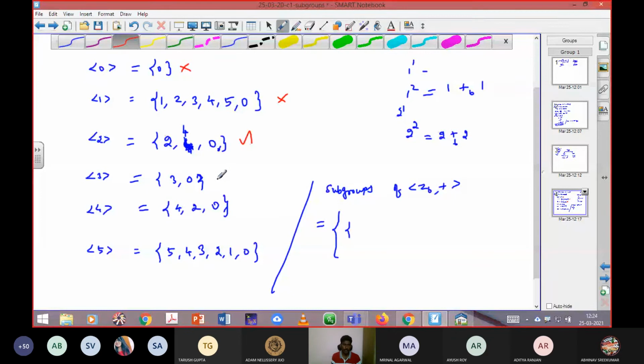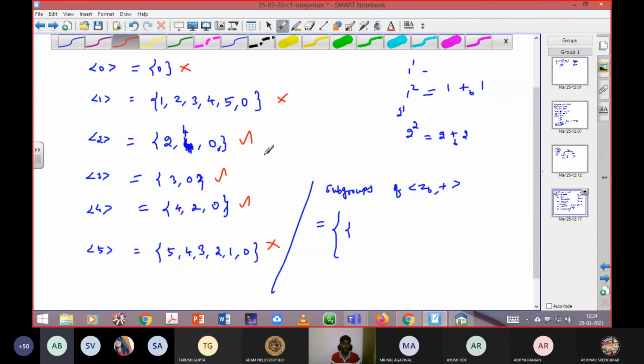Next, 3. Yes, sir. Next this one, yes. Last one, no. So I need to check whether there are any repetitions in the sets. Totally I need to include only 3 sets, in which is there any repetition in the elements? 2 and 4.